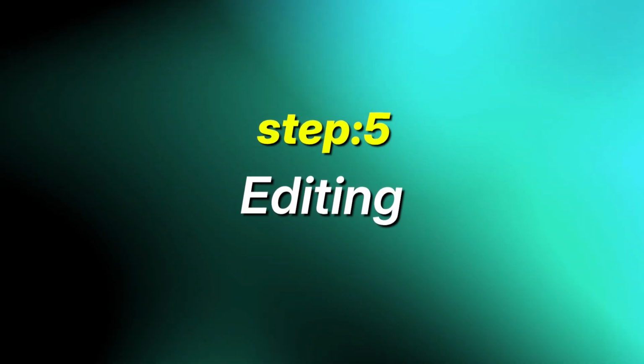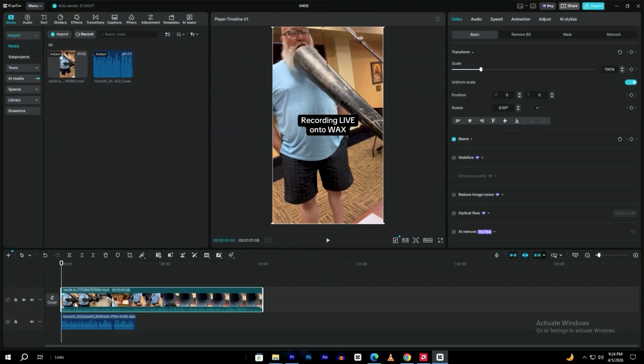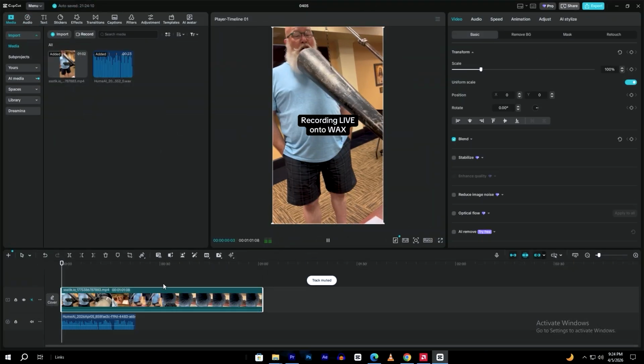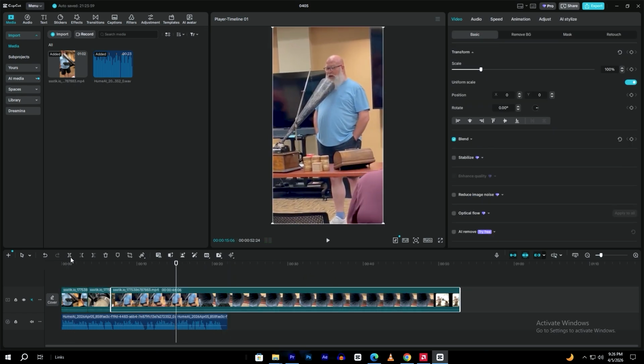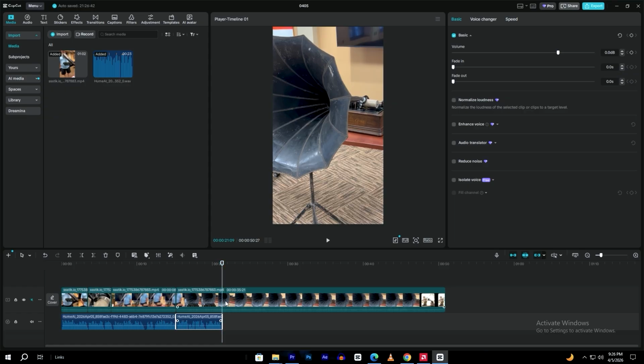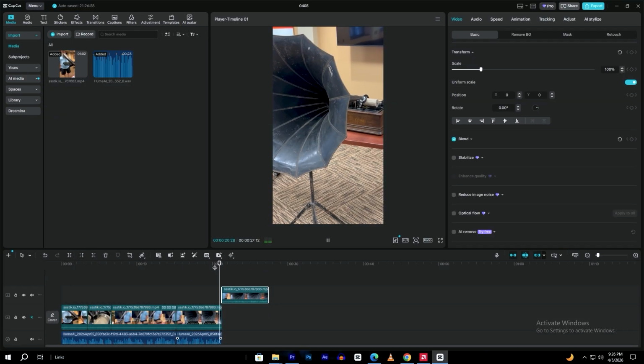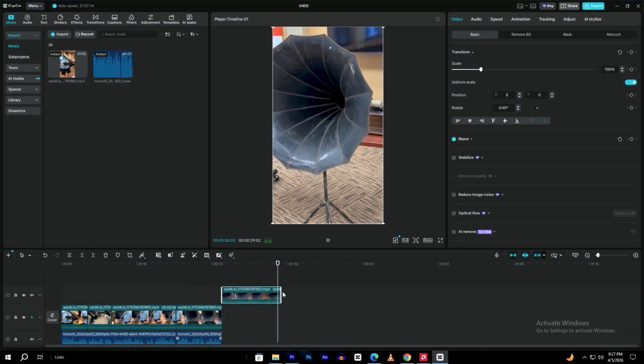Step 5 is editing. Import the original clip into Premiere Pro, CapCut, or any editor. Mute the original sound, and place your AI voiceover on top. Then, trim the clip so only the best and most interesting part stays in the video. No extra boring footage, no wasted seconds.